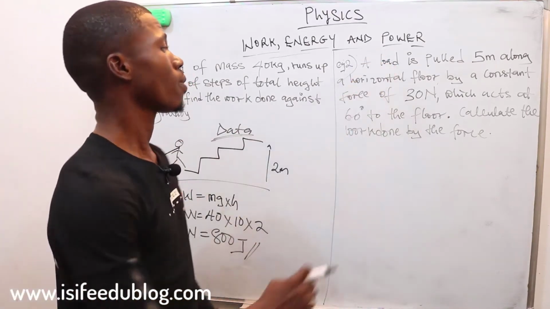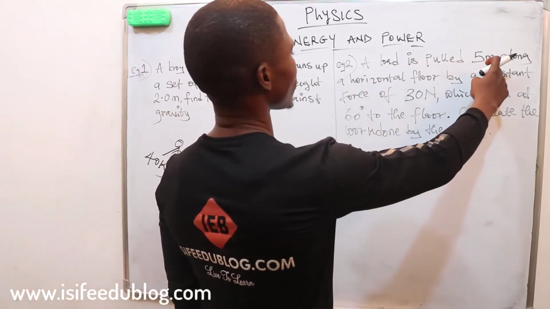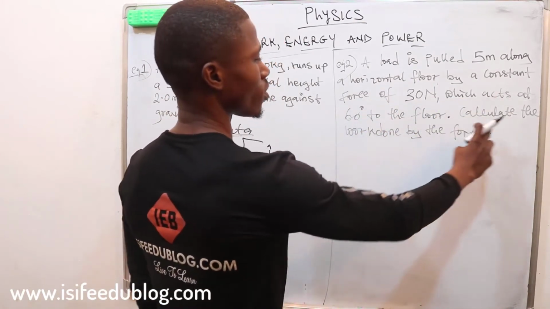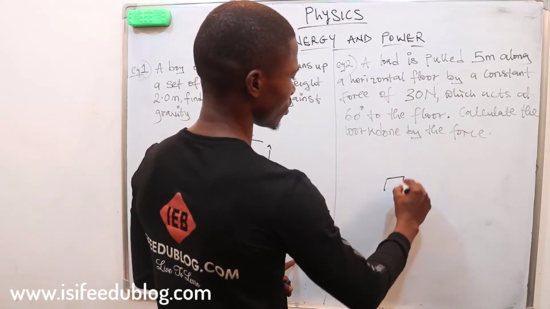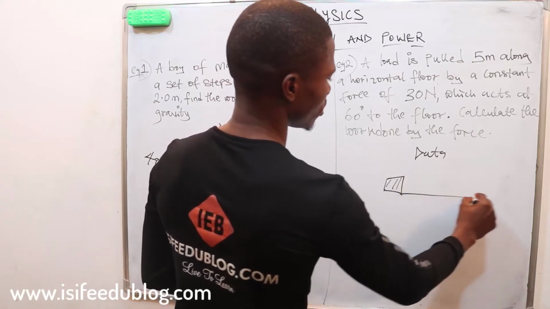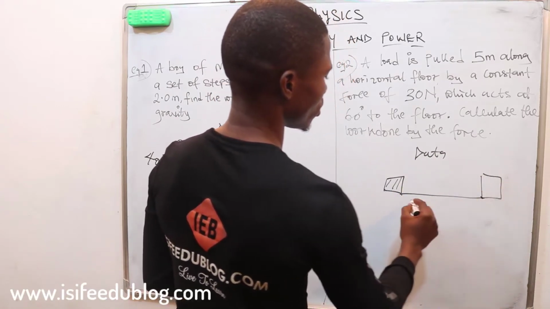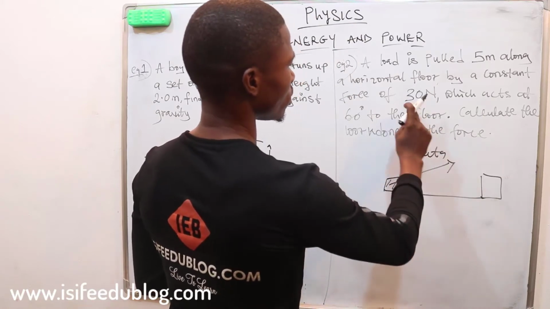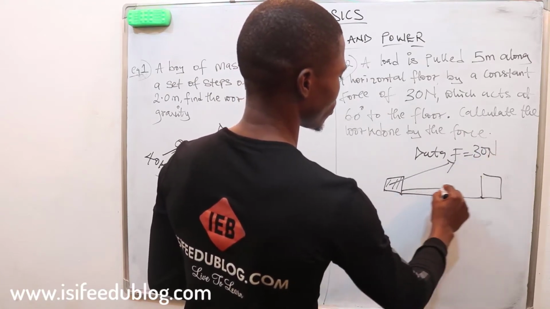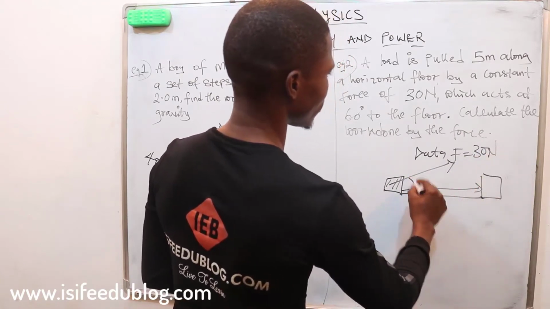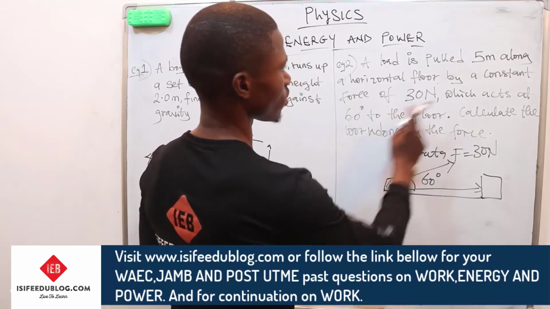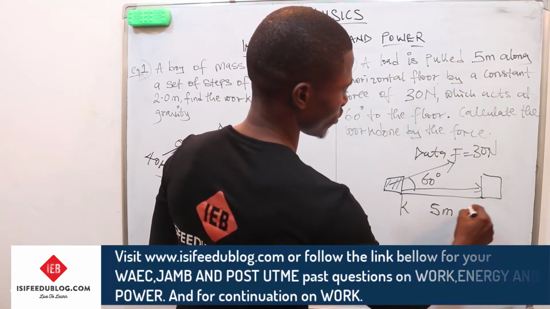So here is our second question. It says a load is pulled 5 meters along a horizontal floor by a constant force of 30 newtons, which acts at 60 degrees to the floor. Calculate the work done. So this is our load. Again, let's bring out our data. This is our load again, and this is where the load was pushed. The force F is equal to 30 newtons, and this is the direction of our force, and it makes an angle of 60 degrees, with a distance of 5 meters.